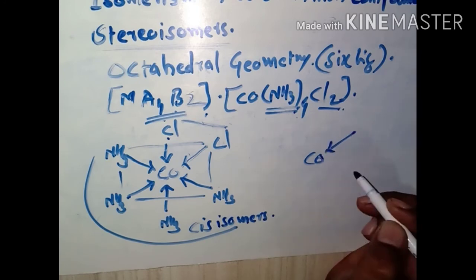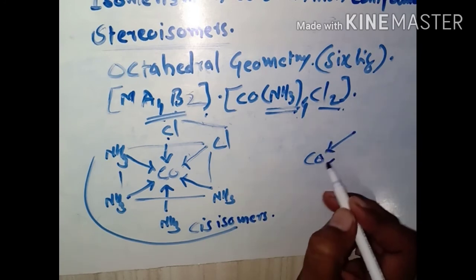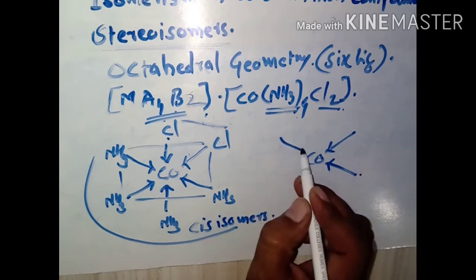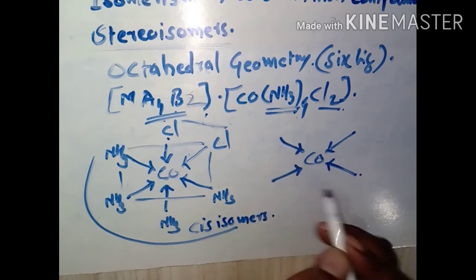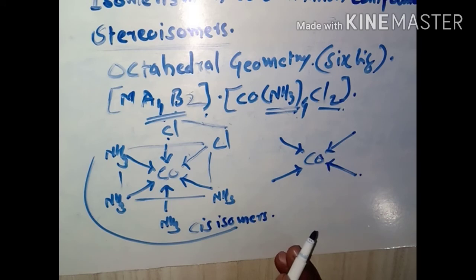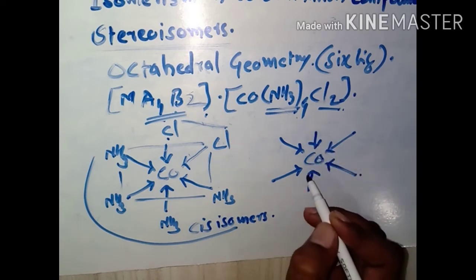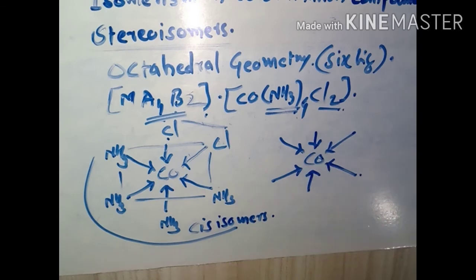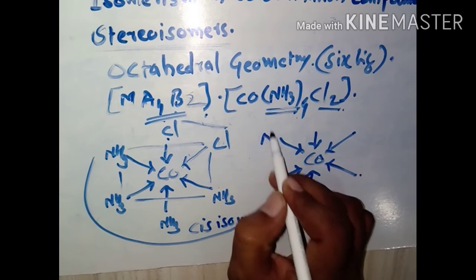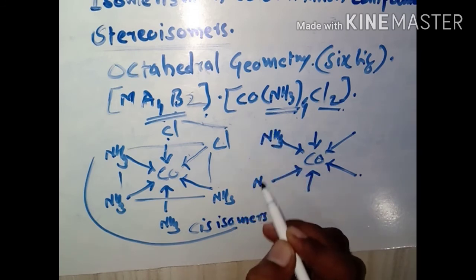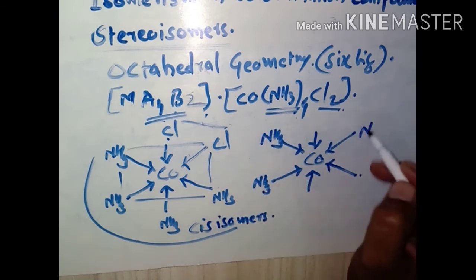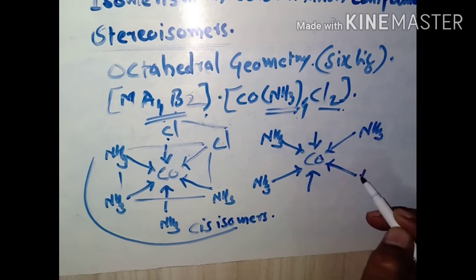Now another arrangement we can take of this formula, that is Co in the center. Now we can draw the structure like this. 4 ligands are present at the 4 corners, and the remaining 2 ligands are above and below the plane or perpendicular to the plane. Here is the first NH3, this one is the second NH3, this one is the third one, this one is the fourth one.